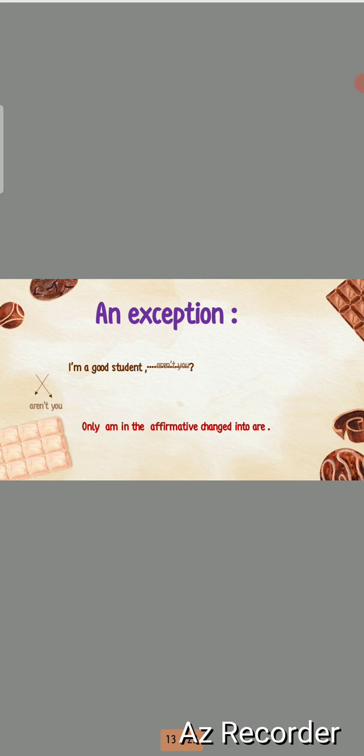Okay, so let's see another example. Sarah and Rana don't have lunch at 3 p.m. The sentence here is negative, and I have here Sarah and Rana.